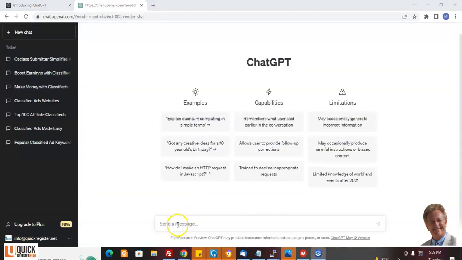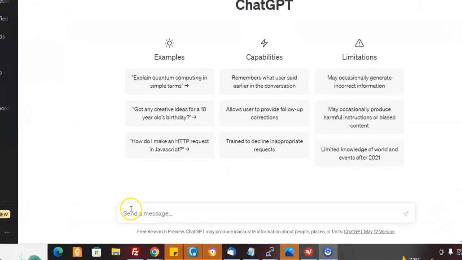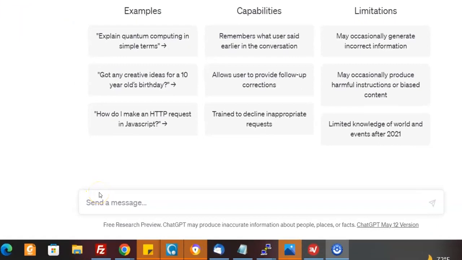Of course, first you have to sign up for ChatGPT, and you can do that. I'll put the link below. It's free to sign up. So what I want to do is I want ChatGPT to write an article about classified ad marketing because I own classifiedsubmissions.com and I want to draw traffic to my website.